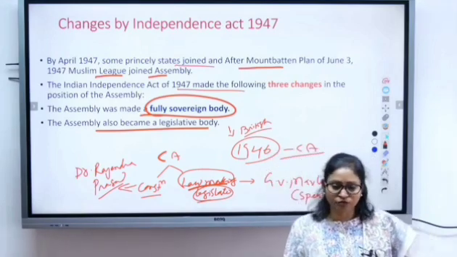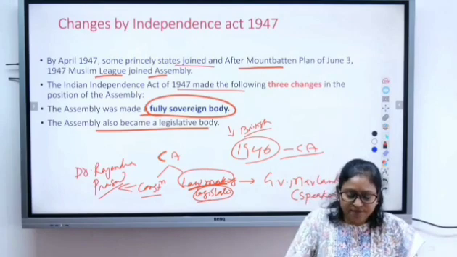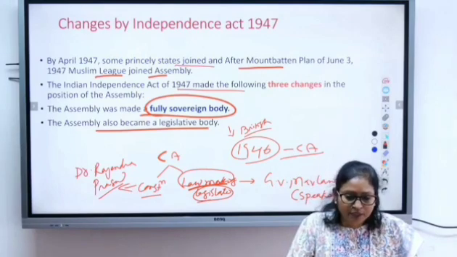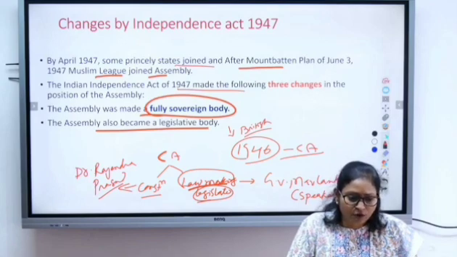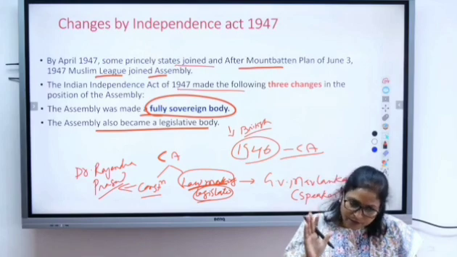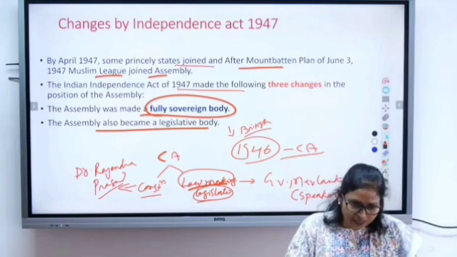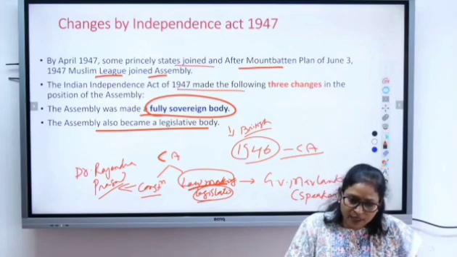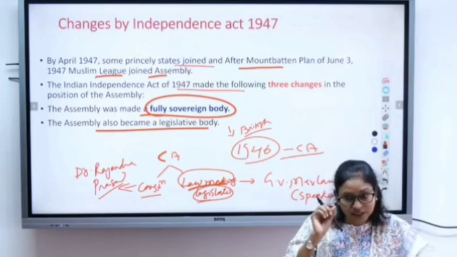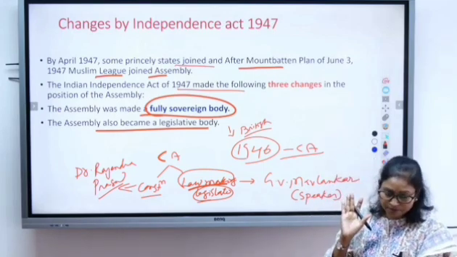When the Lok Sabha was constituted after election, who became the Speaker? G.V. Mavlankar, right? Even before that, he was handling the function of the Speaker. So whenever it was the law making function, it was presided over by G.V. Mavlankar, who later on became the first Speaker of the Lok Sabha. And for constitution making, who presided over? Dr. Rajendra Prasad. Remember, these are the small differences you should remember. Fine?